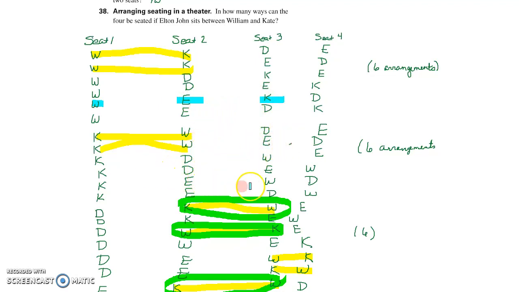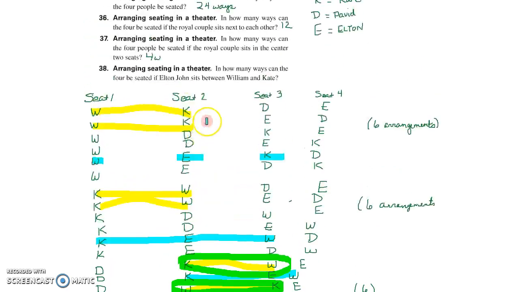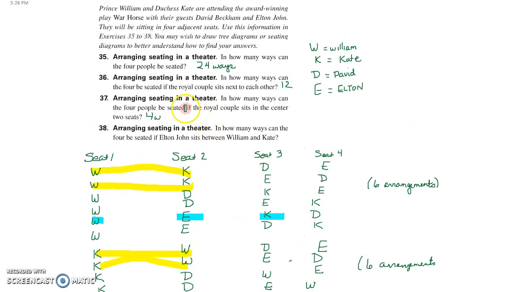Can we find them? Oh, here's one. Here's another one. Elton John between the 2. Okay, here's another one right here. W, E, and K. And here's another one. And that looks like that's it. So 1, 2, 3, 4. 4 ways. All right. I hope this helped.